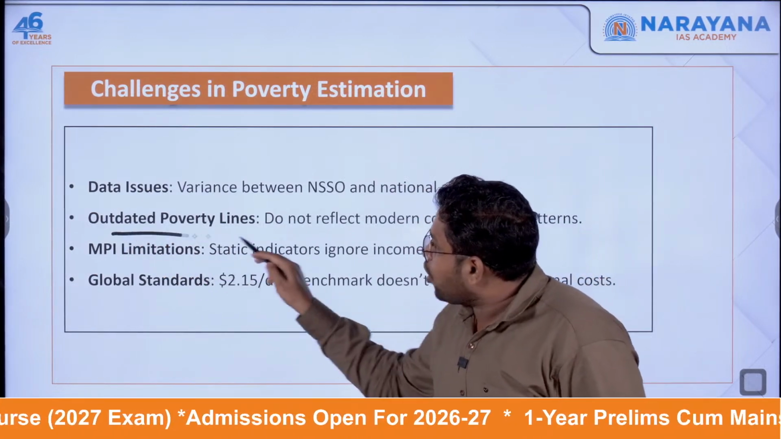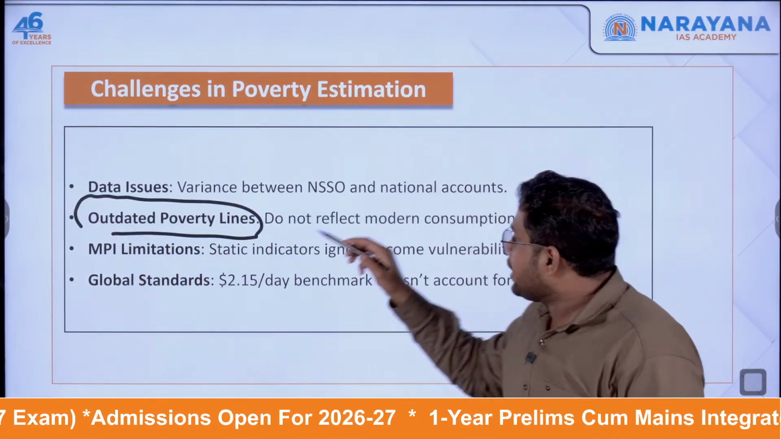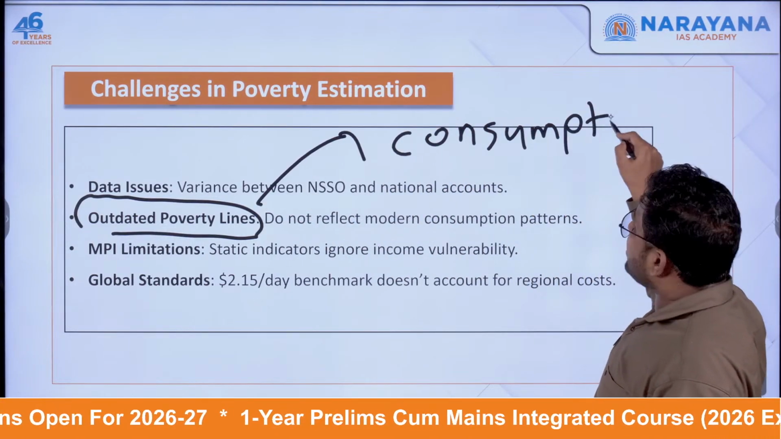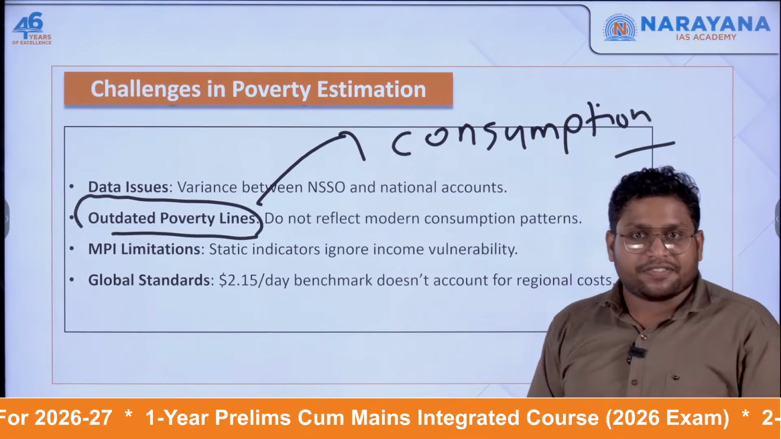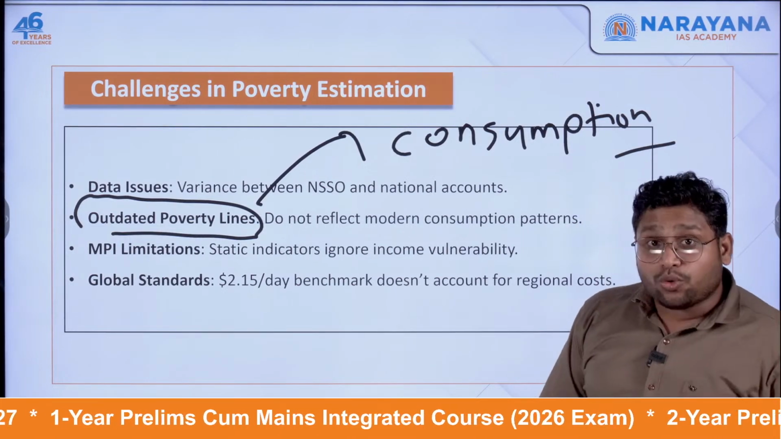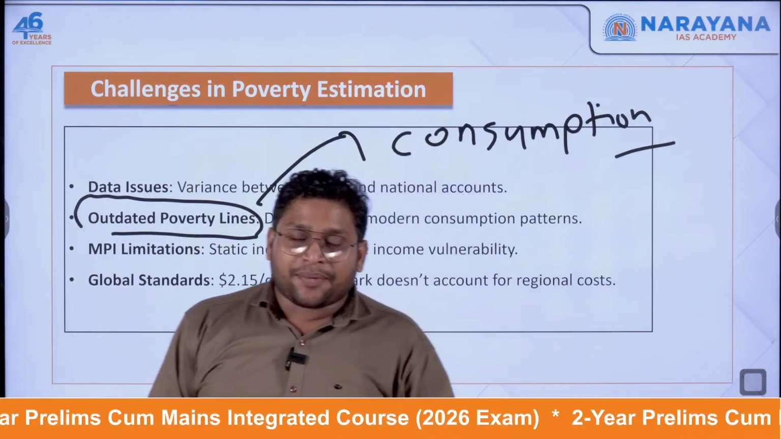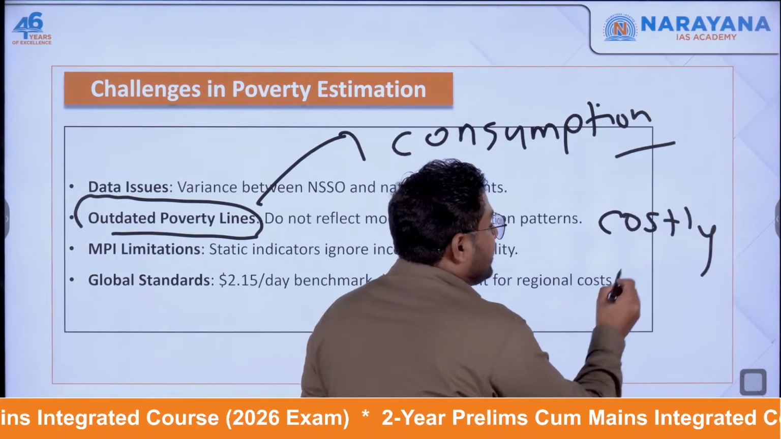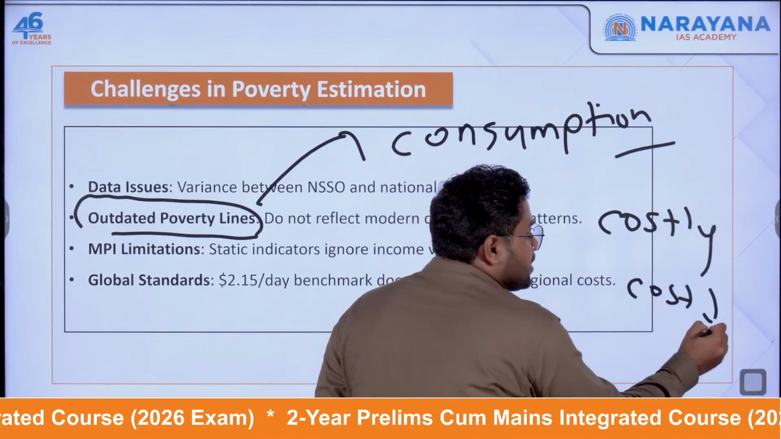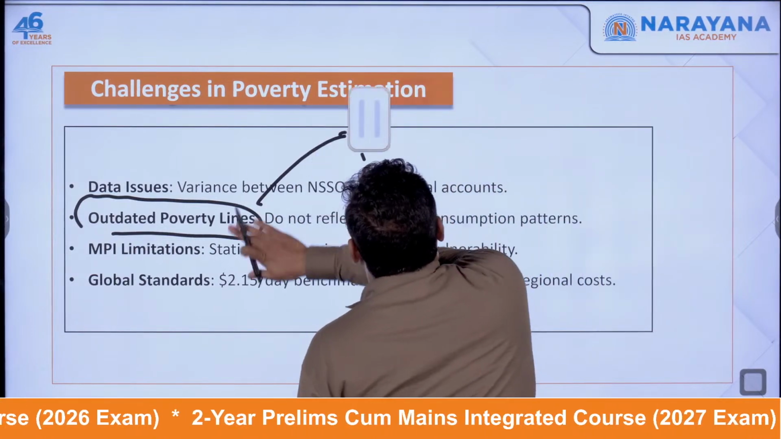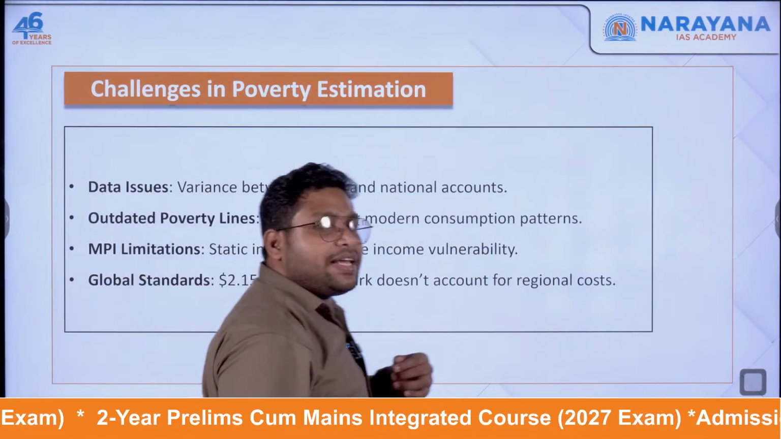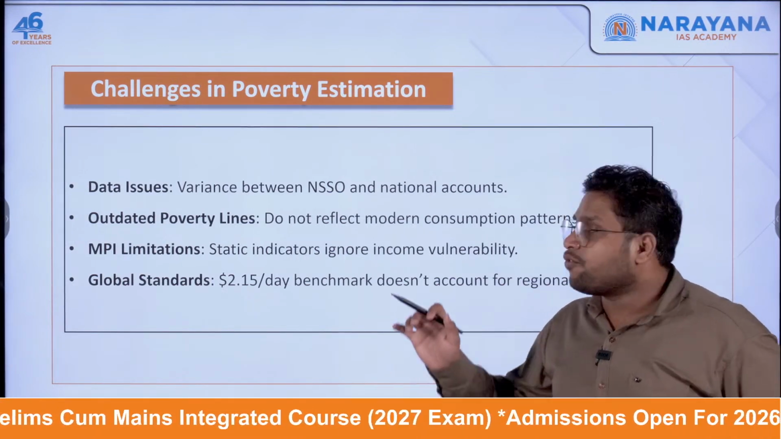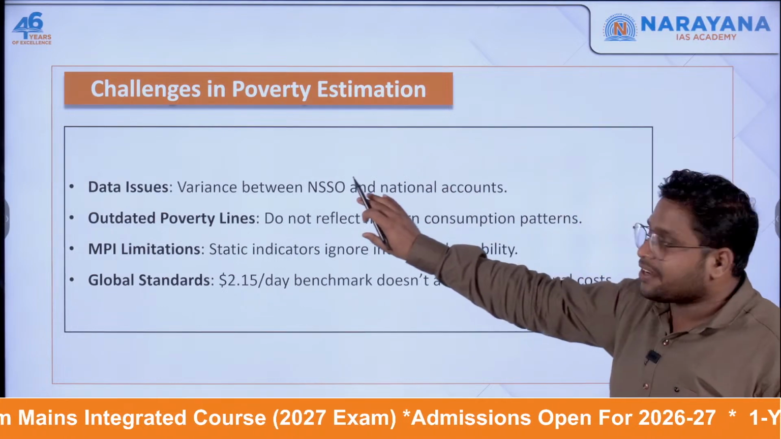Then when you're talking about the poverty line specifically, there is one challenge: when you talk about the consumption pattern, the consumption pattern will not remain the same everywhere. For example, if you look at some localities, the consumption is very costly, and there will be some localities where the cost will be very much less. So you have to take into consideration all these angles rather than bringing one poverty line for rural areas and one specific for the urban areas. There will be some differences.